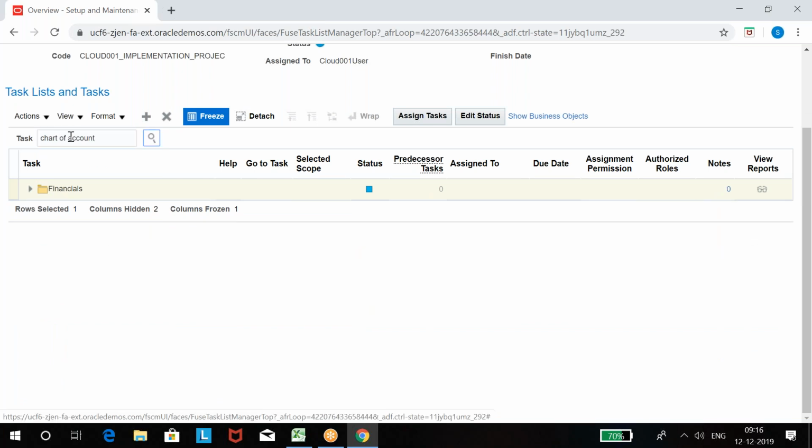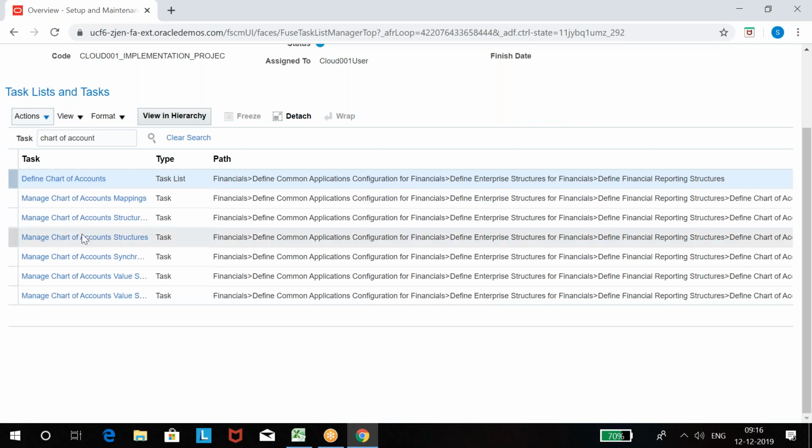I get all tasks related to chart of account. These are all different tasks or different setups related to chart of account. Whichever setup you want to perform, you can go to that setup. So you can find any task with task name and it will show you the path here. How do you navigate? Finance, define common applications configuration for finance, define enterprise structure for finance.